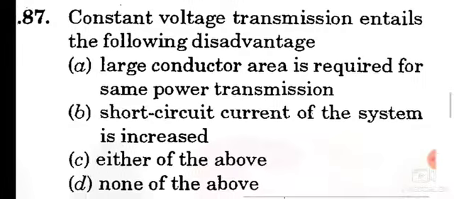Question number 87. Constant voltage transmission entails the following disadvantage. Option B is the correct answer: short circuit current of the system is increased. That is the main disadvantage of constant voltage transmission.